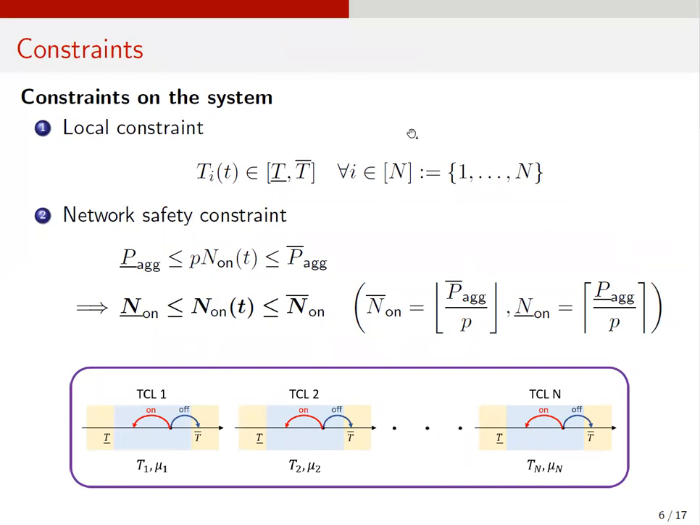Also, we assume that this group of TCLs has two constraints. First, a local constraint on every TCL exists, that the temperature of every TCL should be in a certain range of temperature, which is represented as this blue area in this figure. Also, there is a bound on the amount of total power consumption of these TCLs for the safety of the distribution network, which is represented as this inequality, where P is the power consumption of one TCL and N1 is the number of turned on TCLs. By dividing this inequality by small p, this inequality can be transformed to this inequality, which means that the number of turned on TCLs should be between both lower bound and upper bound, where they are defined as follows.